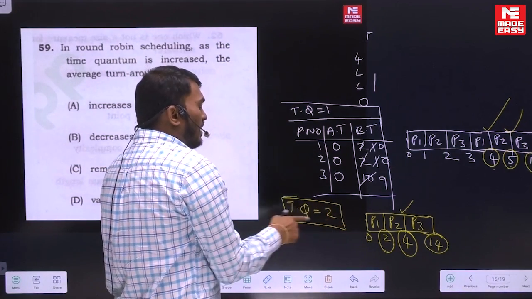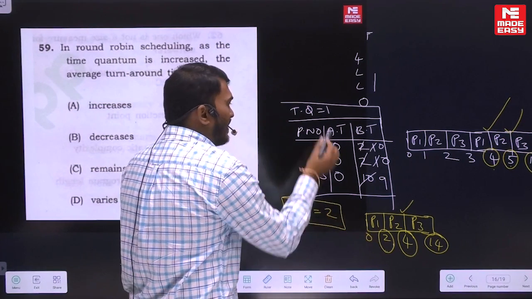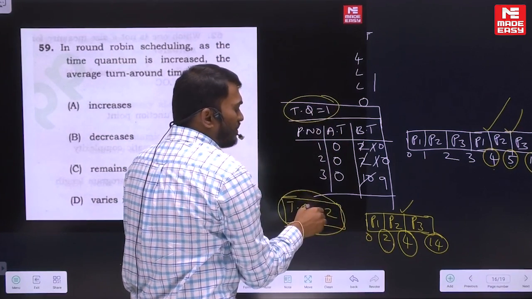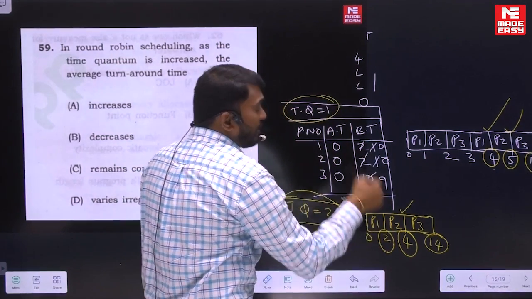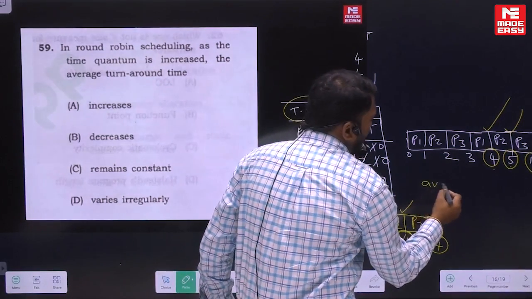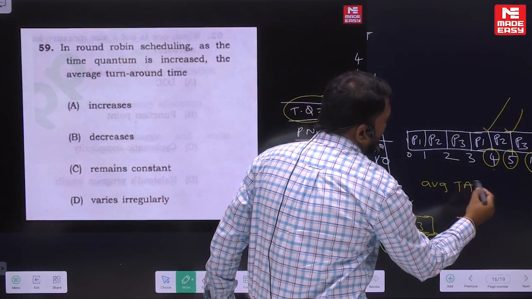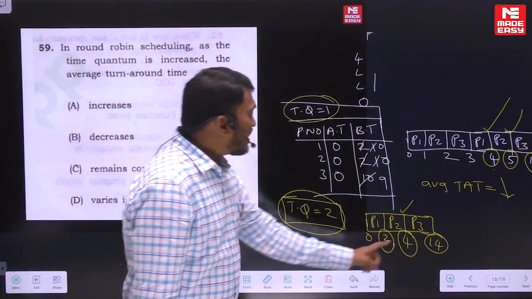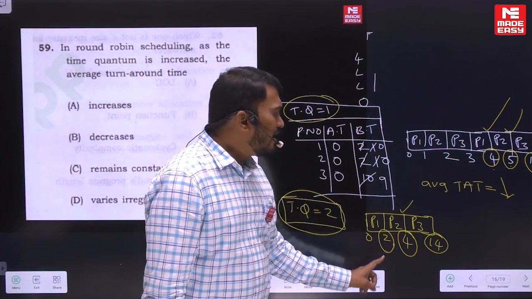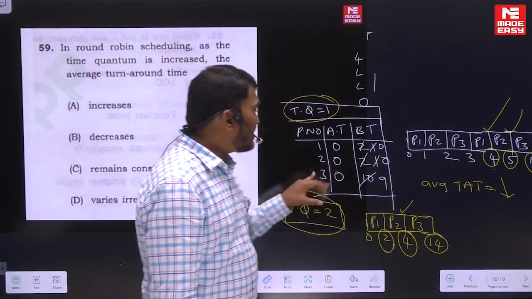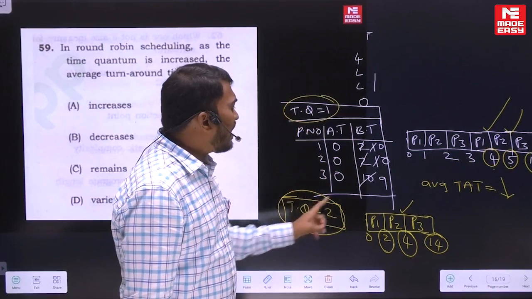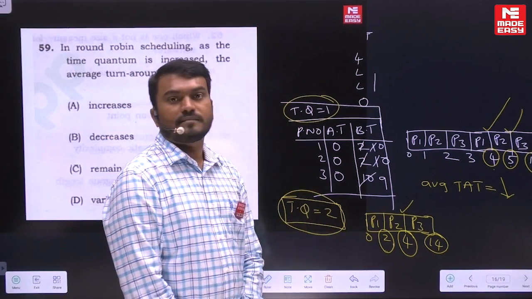In this example, if you are increasing the time quantum, okay, here time quantum is 1, here time quantum is 2. If I increase the time quantum, so average turnaround time, what is going to happen? Will it decrease or increase? Average turnaround time will decrease. Because here the completion times are early, average turnaround time will decrease in this example. If you are increasing the time quantum, average turnaround time will decrease.